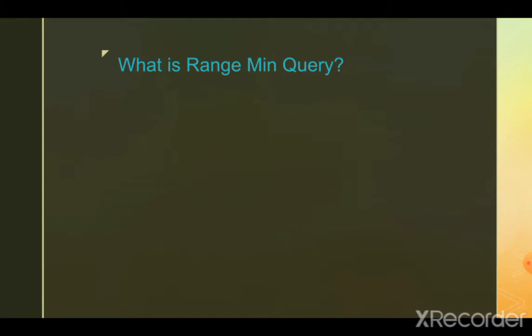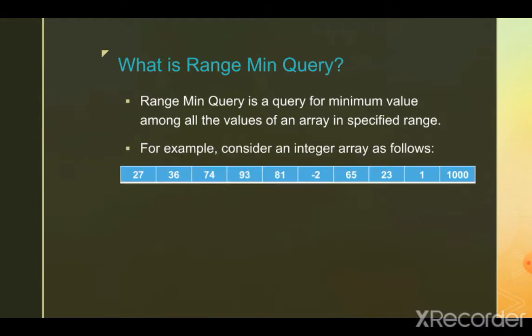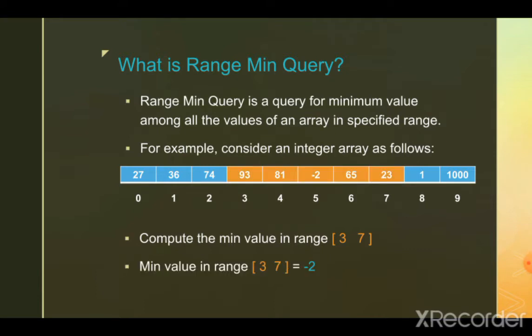So what is meant by range min query? Range min query is a query for minimum value among all the values of an array in specified range. For example, consider an integer array as follows. Its indices are mentioned below the values. Now, if the question is to compute the min value in range 3 to 7 inclusive, so in this case, the min value in range is equal to -2.